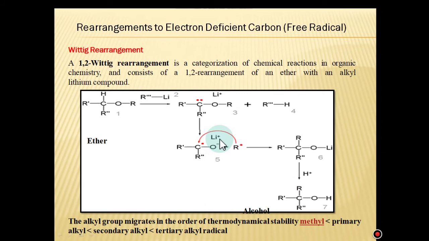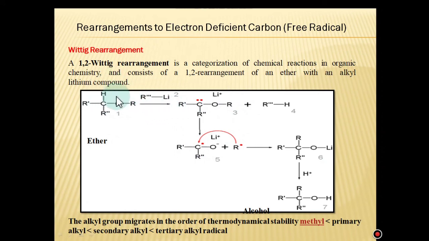Now, one of the most important examples including the rearrangement of free radicals is the Wittig rearrangement. 1,2 Wittig rearrangement. Wittig rearrangement has many types: 1,2, 1,3, 1,4. Here we discuss the 1,2 Wittig rearrangement. It is a categorization of chemical reactions in organic chemistry consisting of the 1,2 rearrangement of an ether with an alkyl lithium compound. See here, this is the ether. In the presence of the alkyl lithium compound, the product is finally a tertiary alcohol. How is it done? It is done via free radical formation.